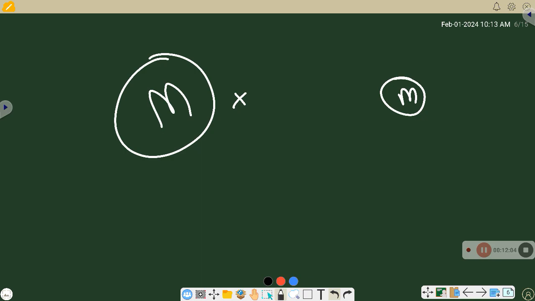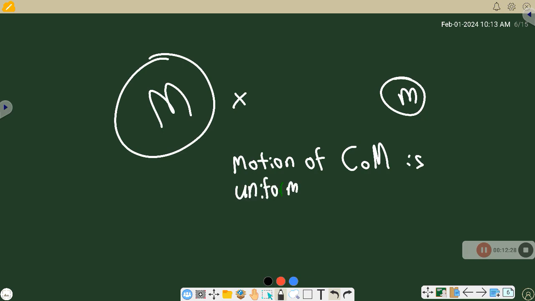Other important things that we're going to need to know for this class is that the motion of the center of mass is rather uniform, even when crazy things are going on in the system. So I'm going to write down: motion of center of mass is uniform unless acted upon by an outside force.